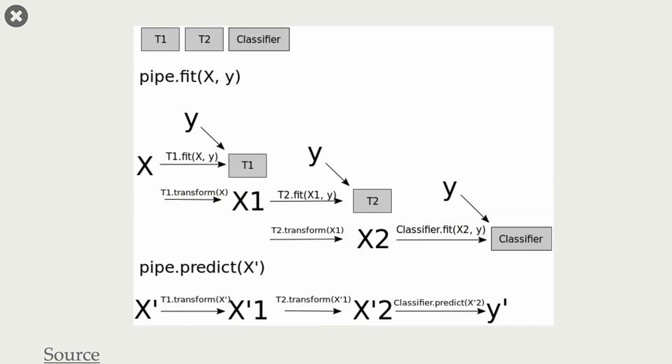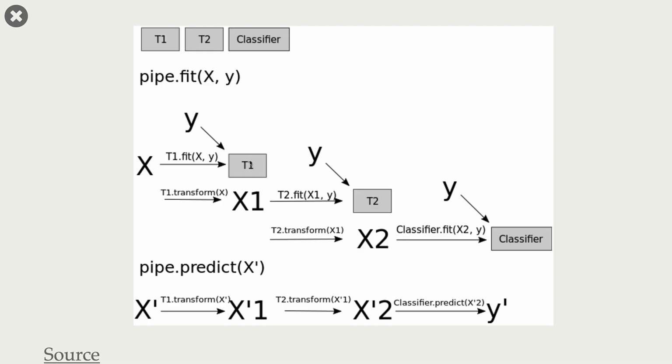Here is a picture that demonstrates what I just said. Now, instead of regressor, we have a classifier here. So we have our first transformer, our second transformer, and a classifier. And we have a pipeline. When we call fit on the pipeline using x and y, what happens is that first we pass this x, and then we fit our first transformer using this x and y.